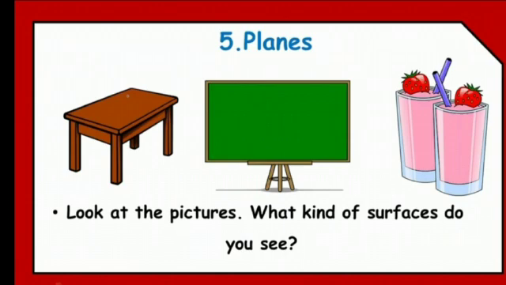It is neither curved nor in any other different shape. It's a plain surface. The second picture is what? Blackboard. A board is also a plain surface, right? The third picture is the glasses. The surface of the glass is a plain surface. If you keep the glass, the bottom part of it is a plain surface. If it is not a plain surface, you can't hold the glass or keep the glass. Is that clear?